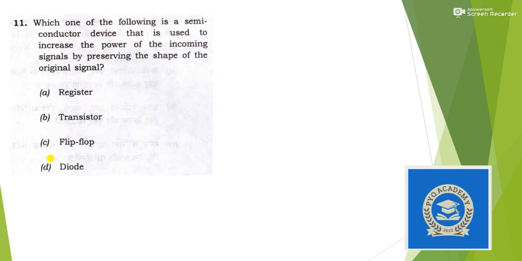Coming to the next question: which one of the following protocols is not an application layer protocol of the TCP/IP model? Again this was an out of box question, and sometimes UPSC asks this kind of question. If you are a computer student, you must have done this correctly. Here the answer is option D, but there is no perfect source for this kind of question, but don't worry, these are only one or two in number.